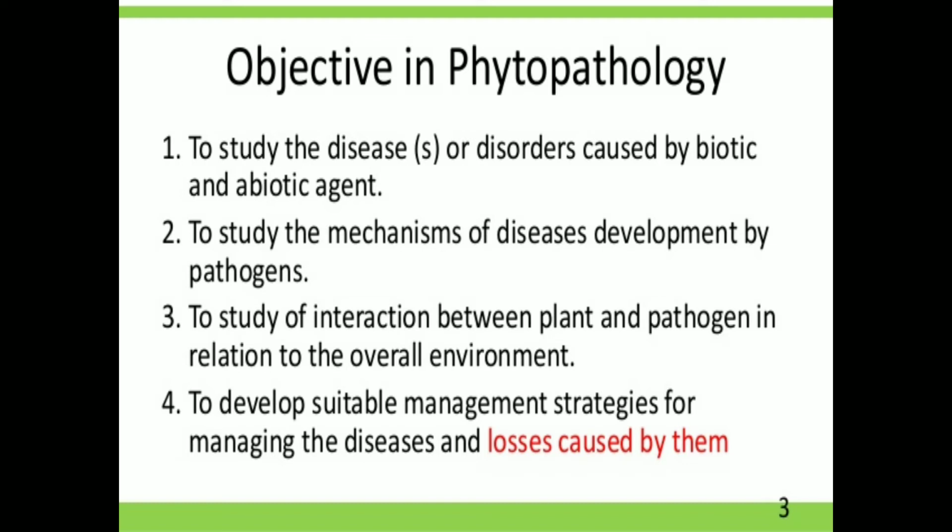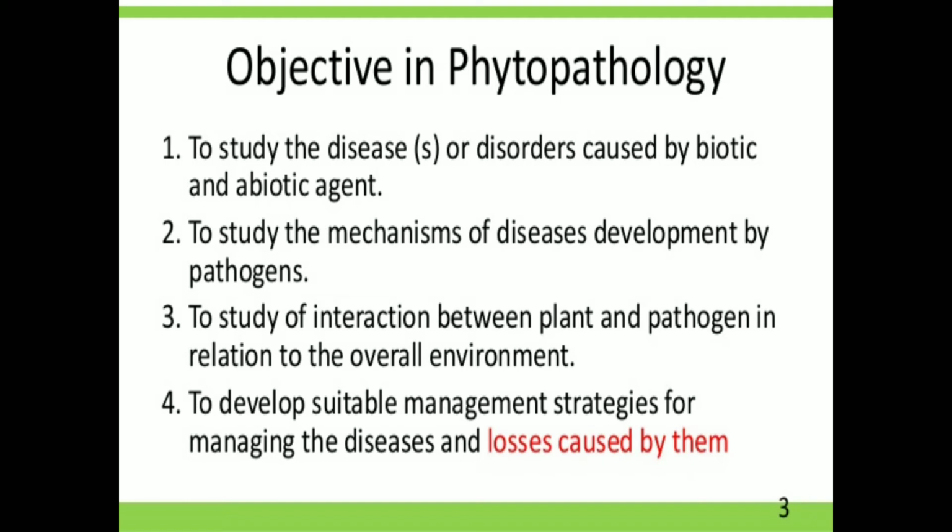Again, the first objective is to study the diseases or disorders caused by biotic and abiotic agents. Biotic agents are those which are living, for example fungi, bacteria, nematodes and algae.